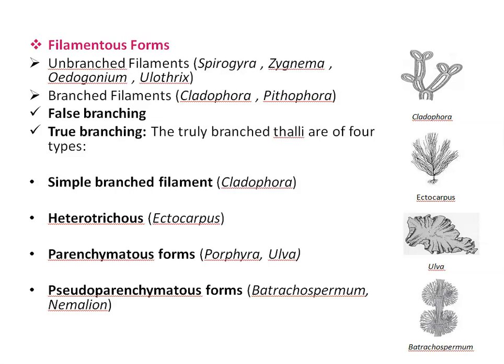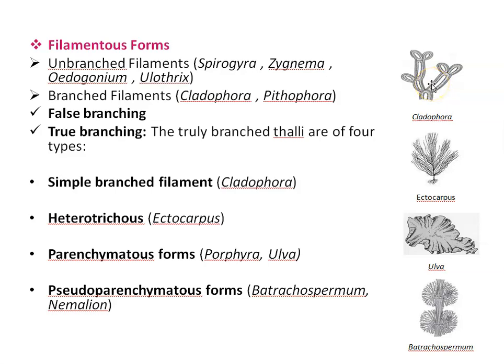The truly branched thalli are of four types. First is simple branched filament. Second is heterotrichous. Third is parenchymatous form. And last is pseudoparenchymatous form. Simple branched filament: here a branched upright filamentous thallus is attached by a simple disc derived from the basal cell. For example, in the case of Cladophora, just look at this diagram.